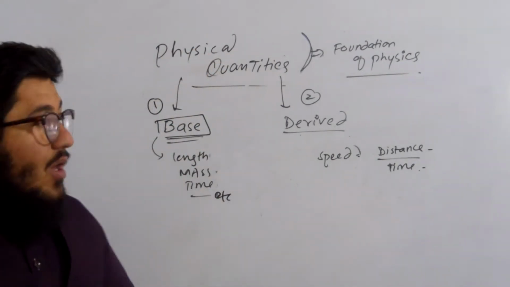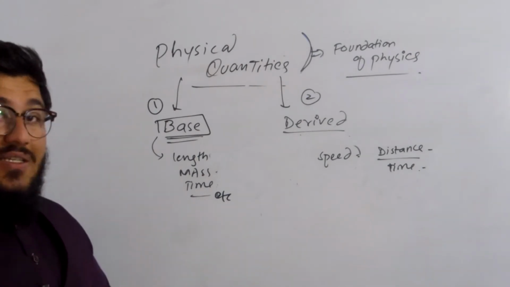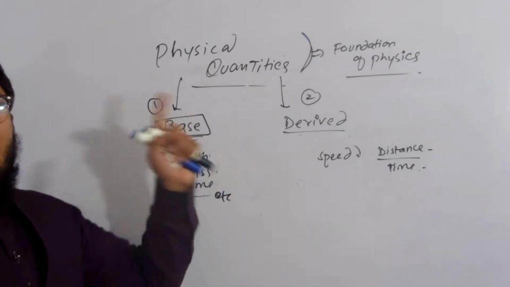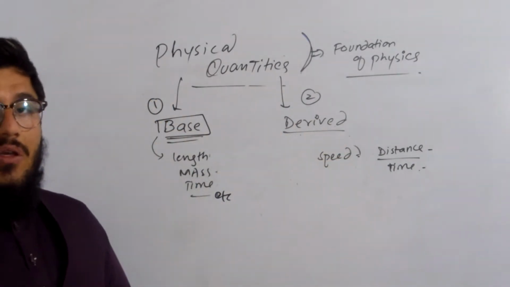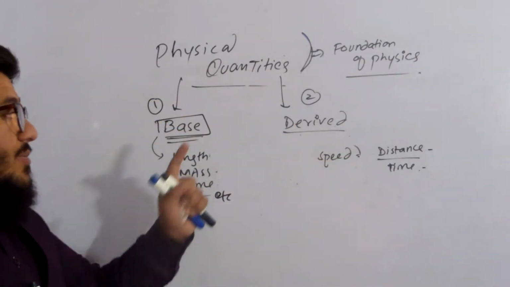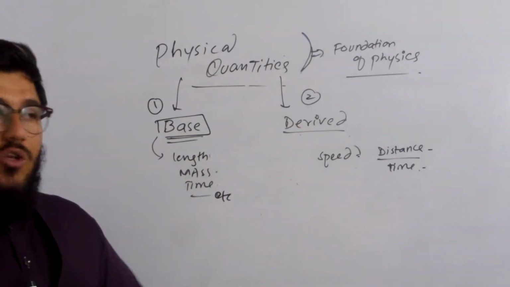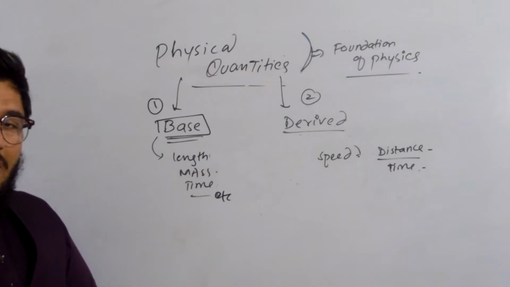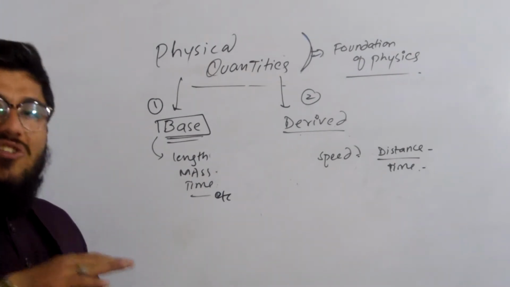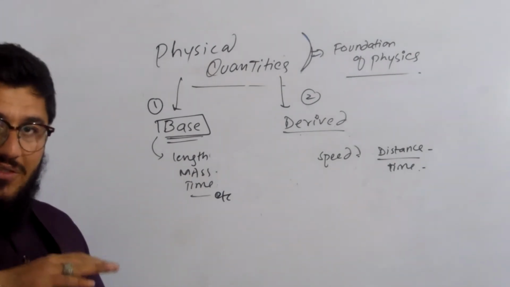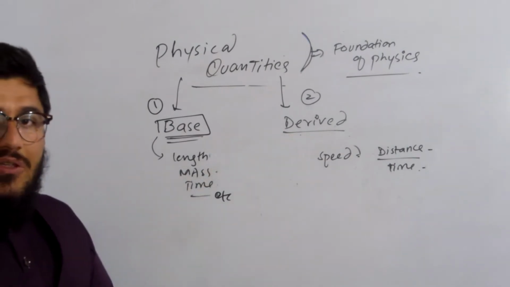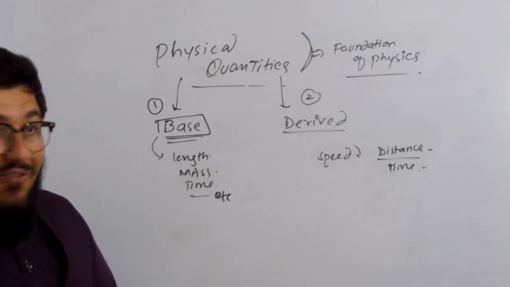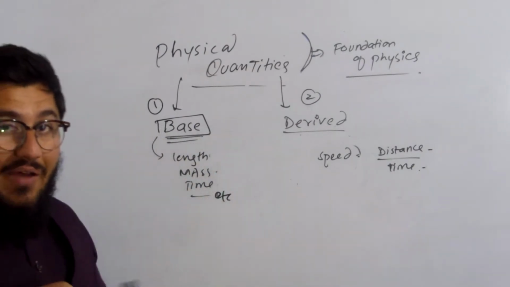That's it. Now, the physical quantities are divided into two categories: the base and derived. Let us concentrate on the names, and you will get the definition of each very well. Base means the very specific, the very starting, the very first. And derived means that which is obtained. So, what will be the definitions of base and derived?